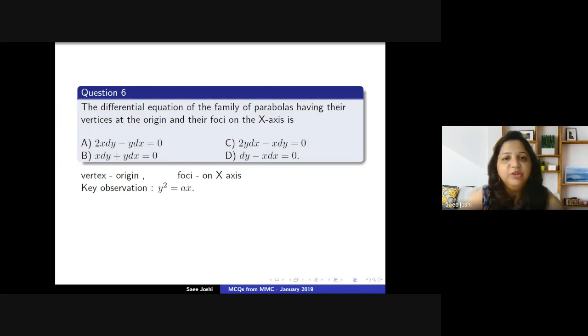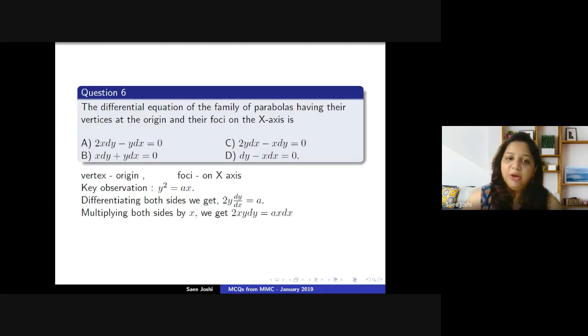Now all we have to do is differentiate. So once we differentiate, we get 2y dy by dx is a. Then you multiply on both sides by x, then you get 2xy dy equal to ax dx. Substitute ax to be equal to y squared. Eliminate y squared, and we get the answer to be option A. Right? So again, this is a relatively easier question. The key observation was the important part for getting the solution of this particular question.